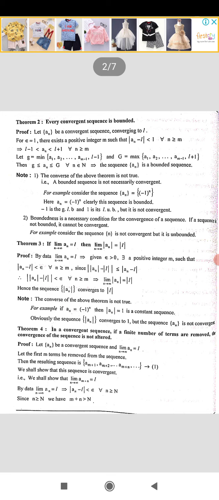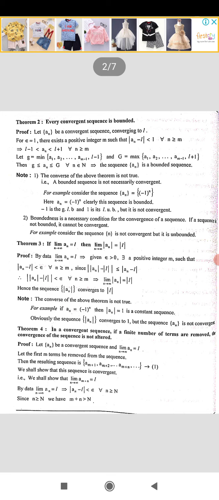By that, modulus of mod an minus mod L is less than or equal to modulus of an minus L. But modulus of an minus L is less than epsilon. So, modulus of mod an minus mod L is less than epsilon for all n greater than or equal to m.